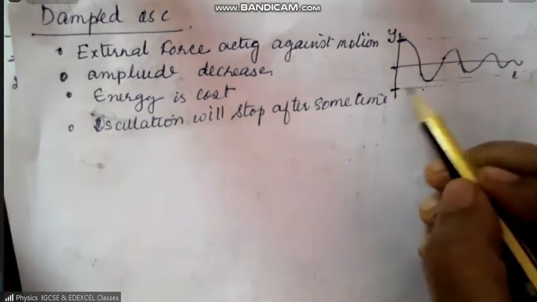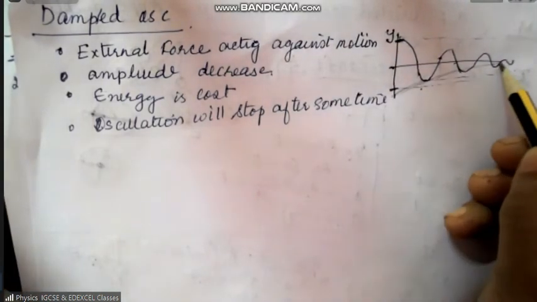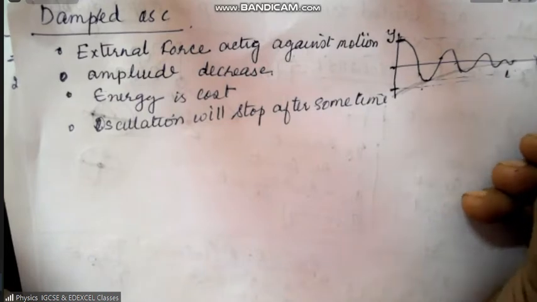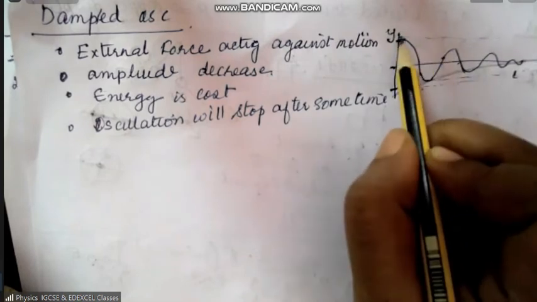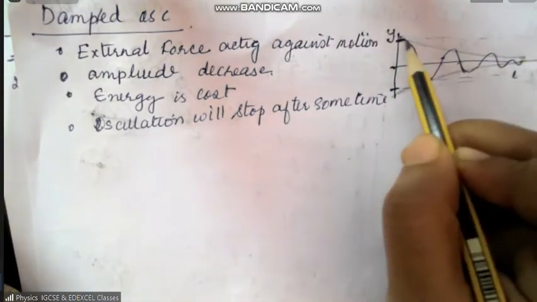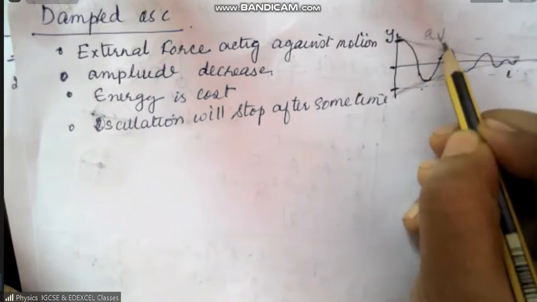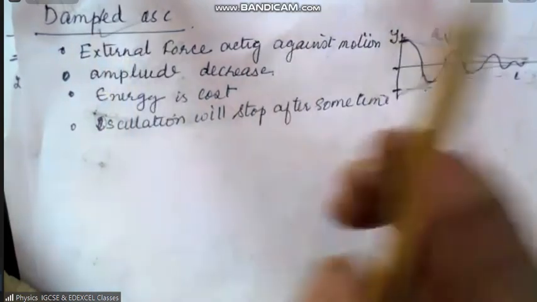Here, what was the decrease in the amplitude? This was in the beginning. See, the amplitude decreased to 0. Here also, the amplitude decreased to 0. Okay, the decrease in the amplitude. This is a damped oscillation.